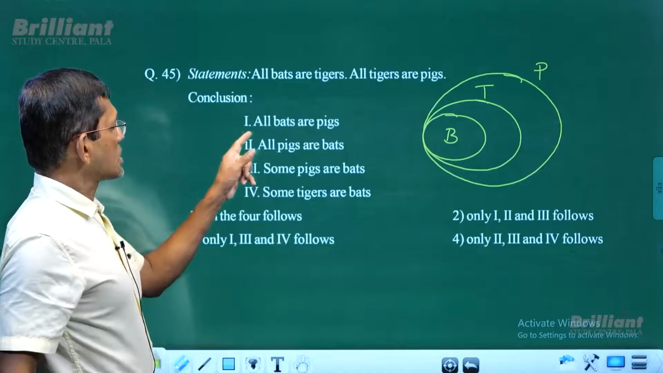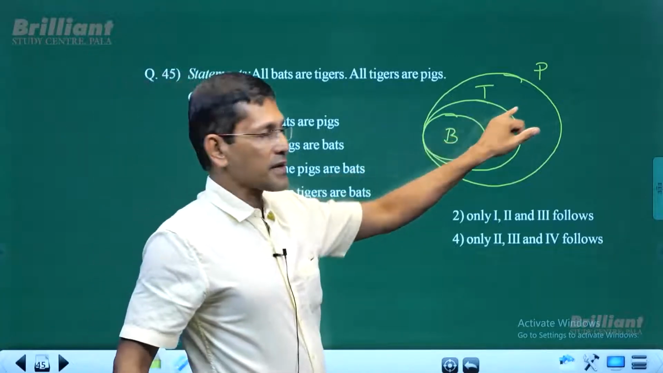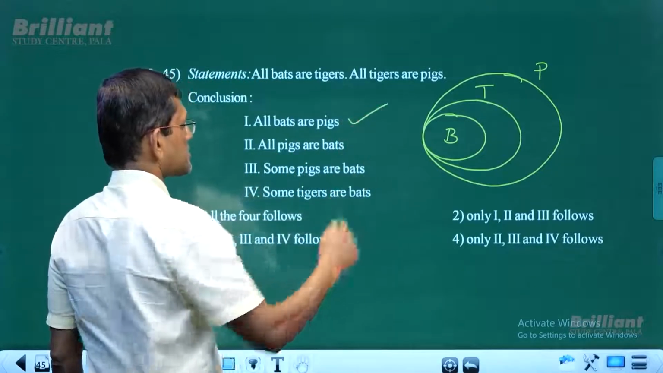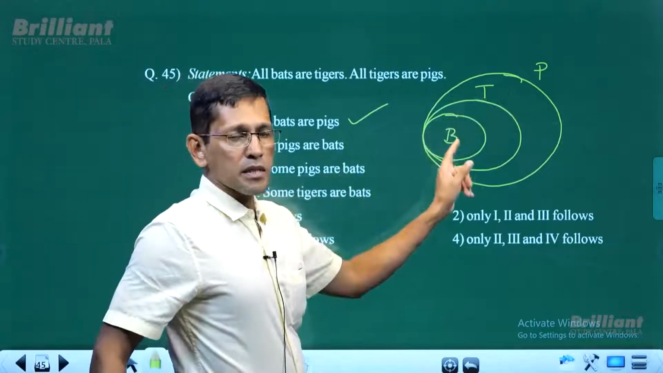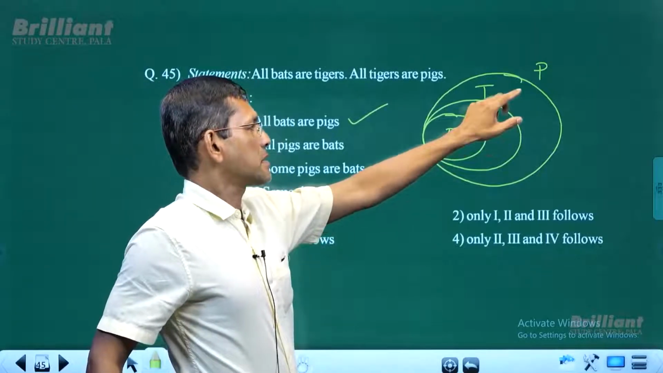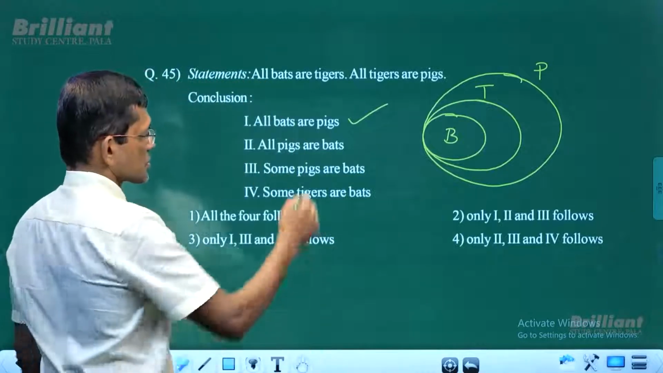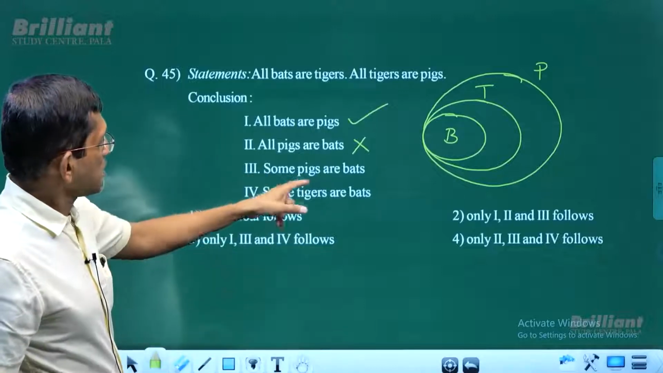Now, conclusion number 1. All bats are pigs. All bats, are they pigs? Definitely. All bats are inside pigs. So all bats are pigs. All pigs are bats. All pigs, are they bats? All bats are pigs. But can you say that all pigs are bats? Not really. So this is again a positive conclusion. Invalid, doesn't follow.